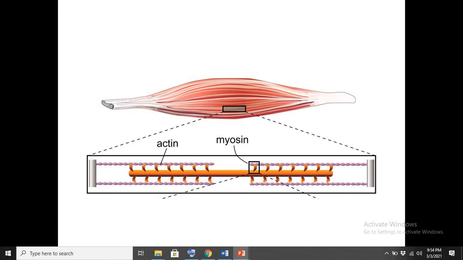These both proteins help in the contraction and relaxation of our muscles. So we can contract our muscle, we can relax our muscle. These proteins are present in our muscles as a bundle of protein. Here we can see the structure of actin and myosin and how they work.